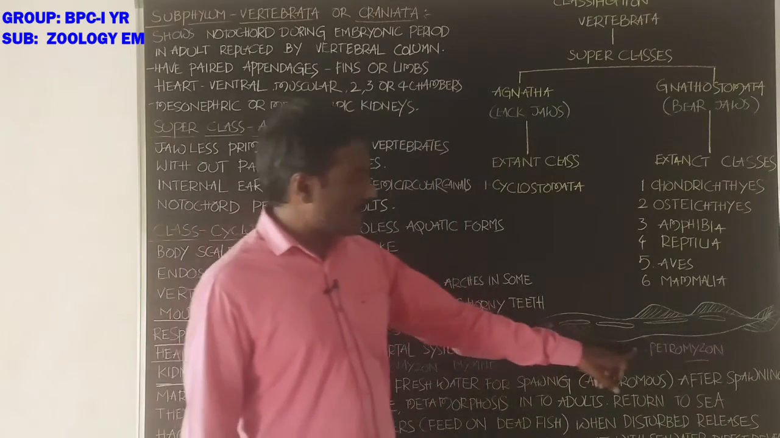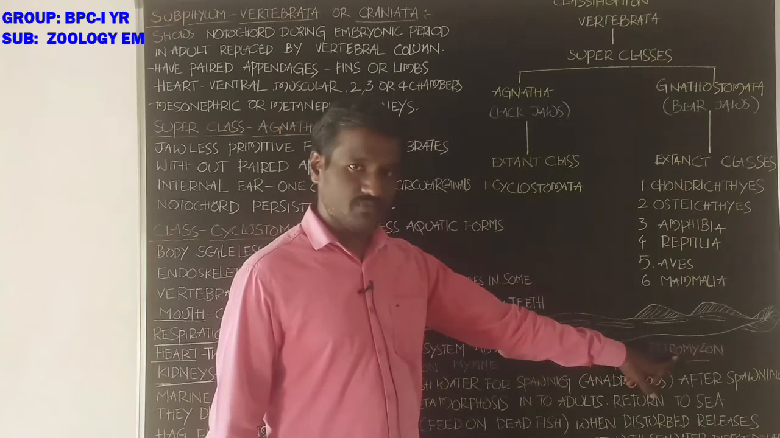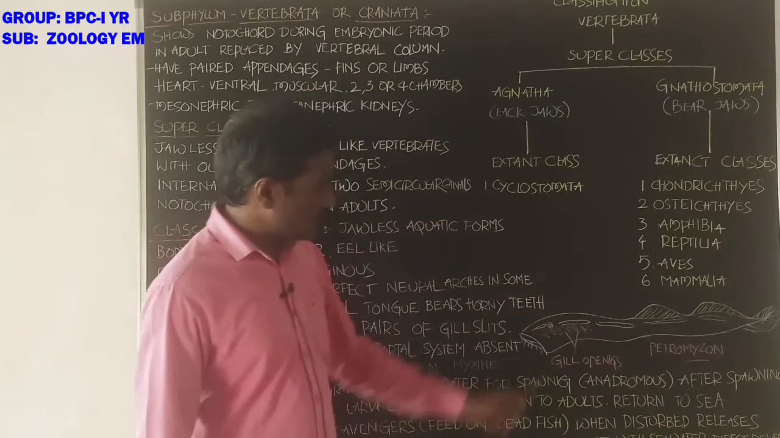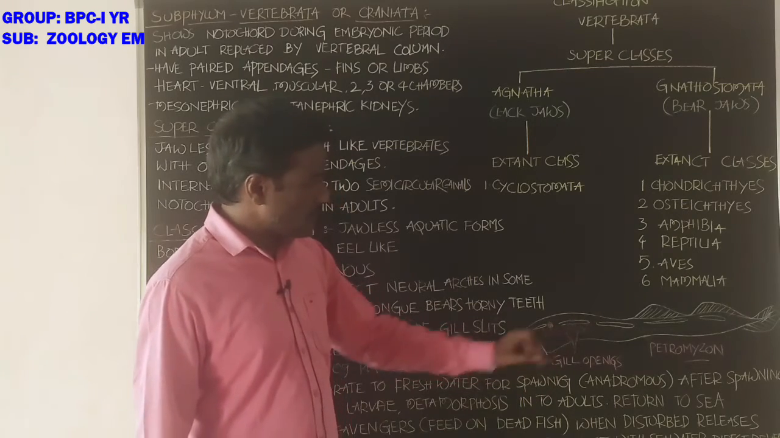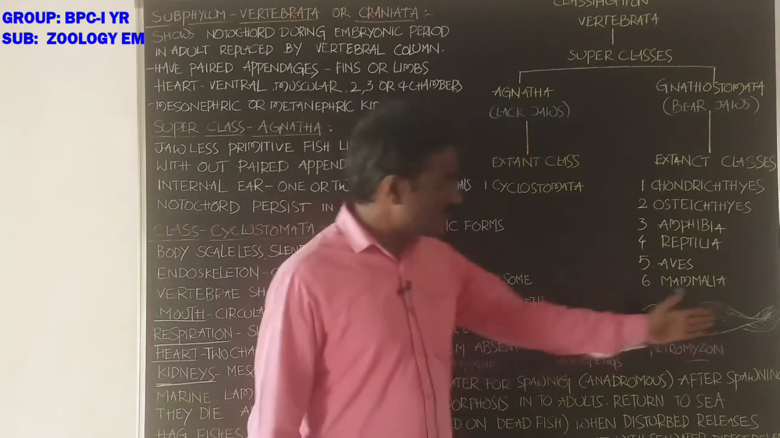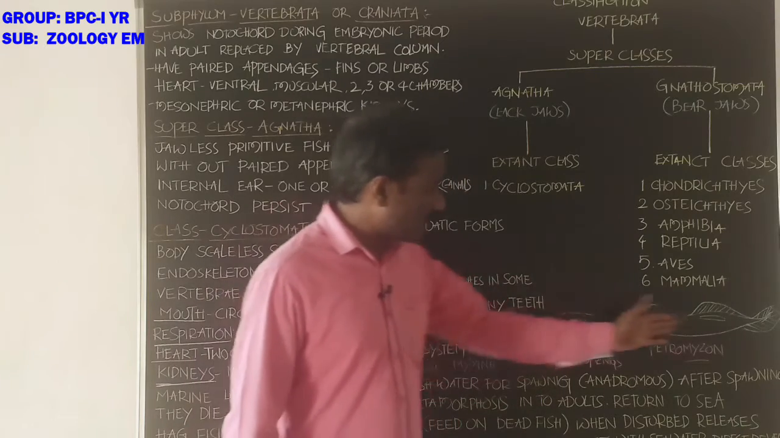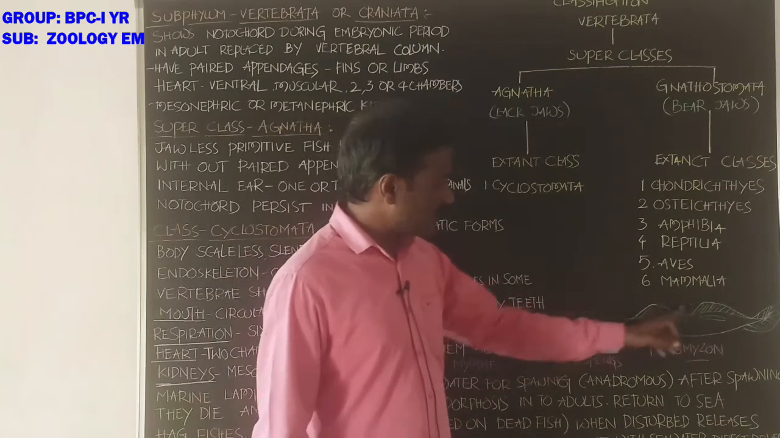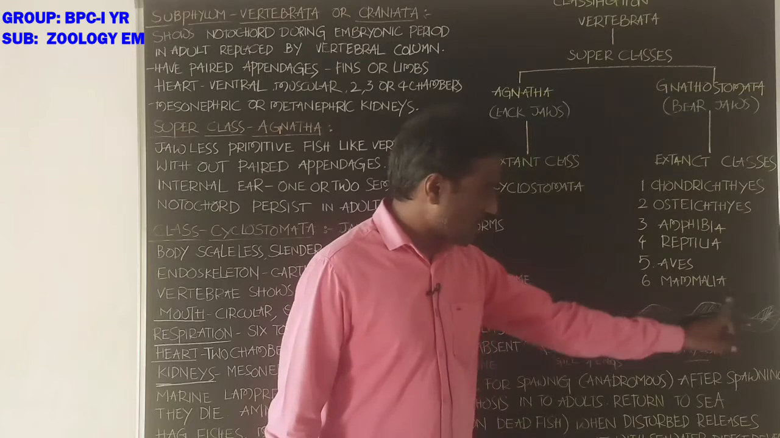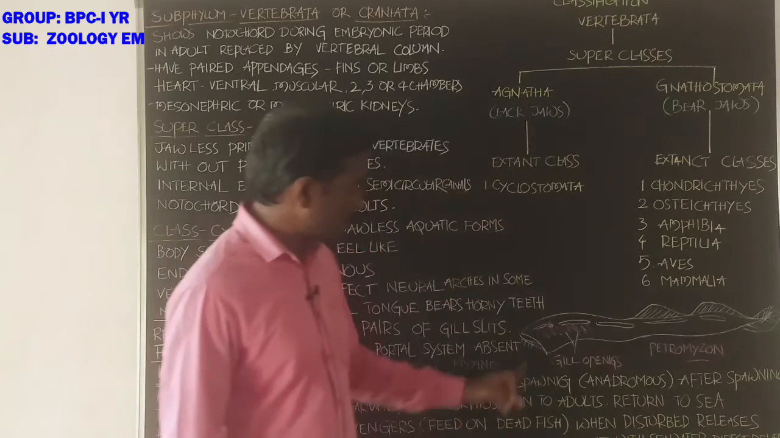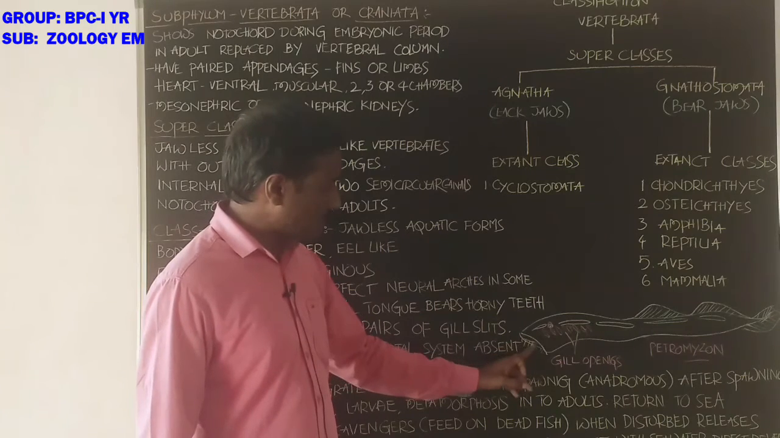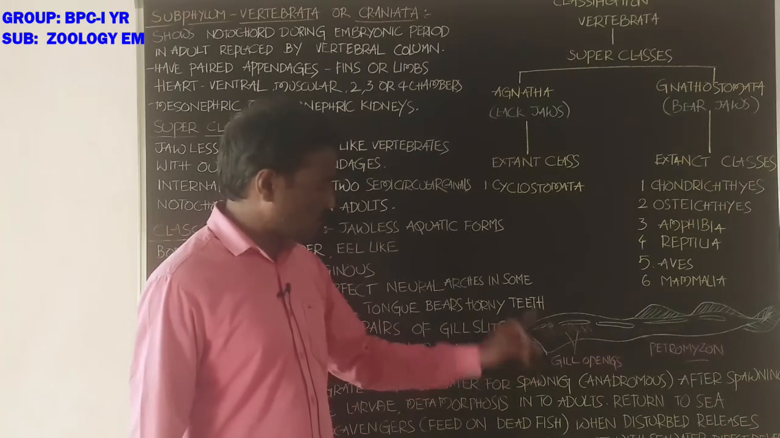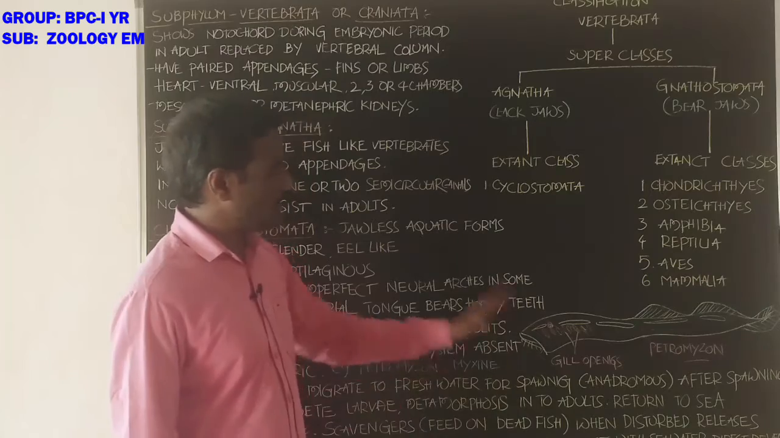Students, this is the diagram of Petromyzon. These are the gill slits and the openings of the gills. Body is eel-like and slender, scaleless. These are the fins, unpaired fins. Mouth is anterior, circular and suctorial. Okay, students.